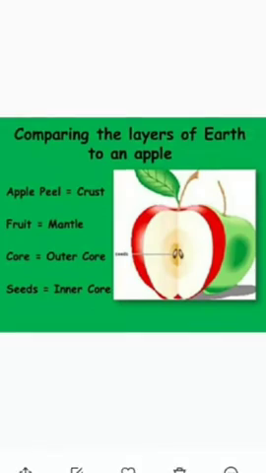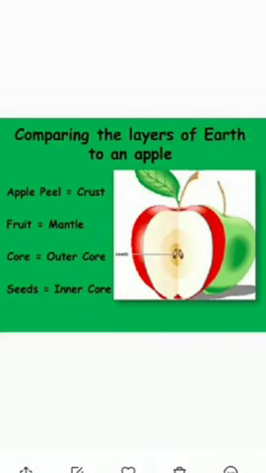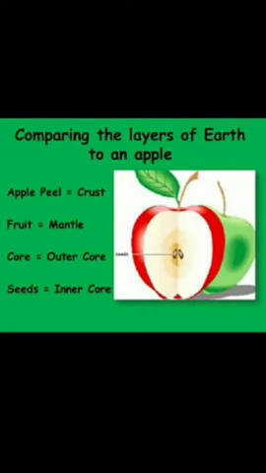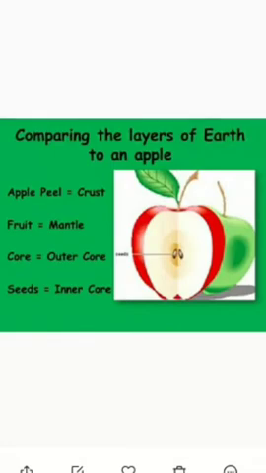If we compare these things with the earth, the earth also has an outer layer which is known as crust. After that, the part known as mantle is compared with the flesh part of the apple.